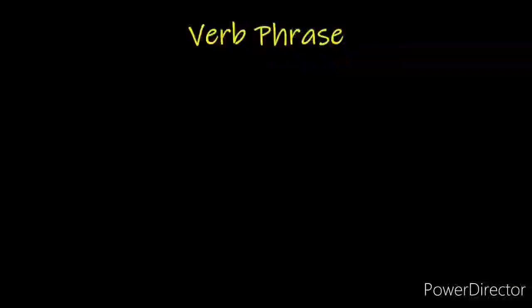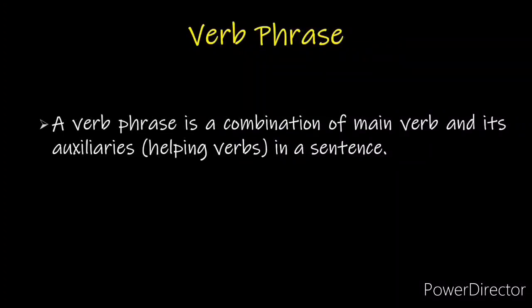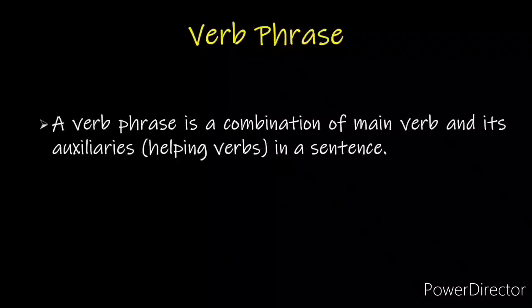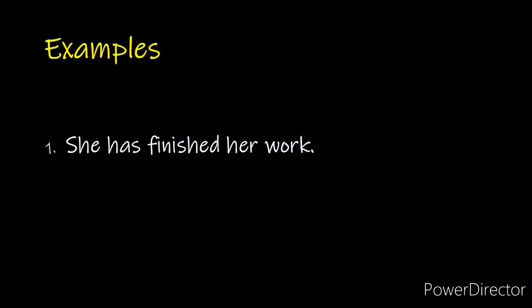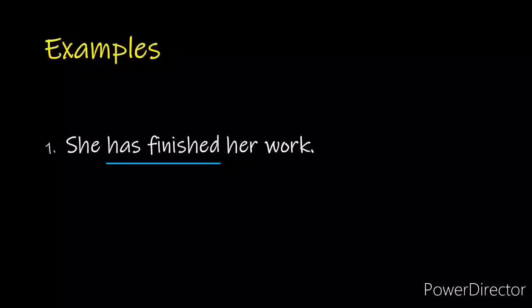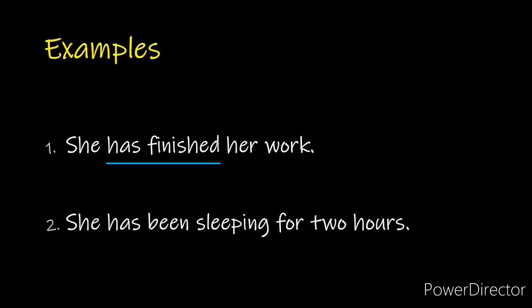Verb phrase. A verb phrase is a combination of main verb and its auxiliaries or helping verbs in a sentence. For example, she has finished her work. She has been sleeping for 2 hours. The underlined phrases in both examples consist of the main verbs as well as their helping verbs.